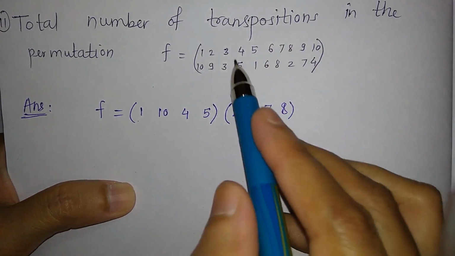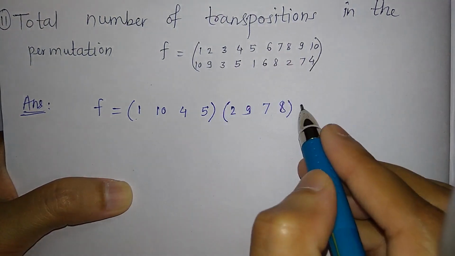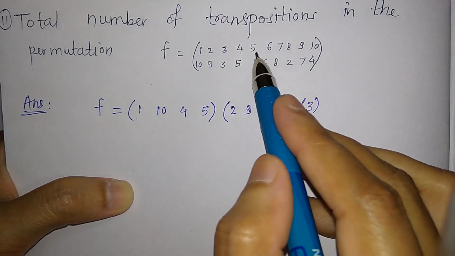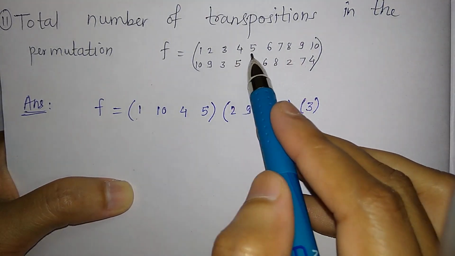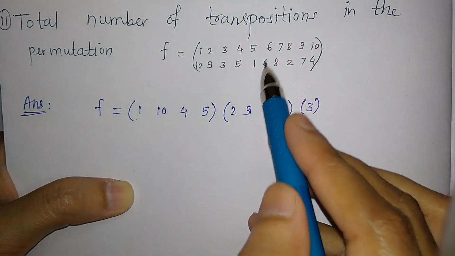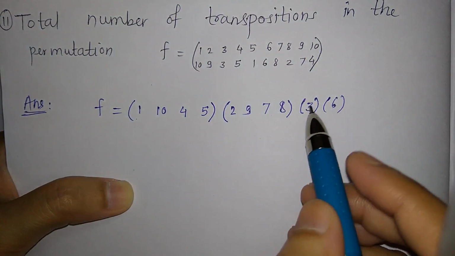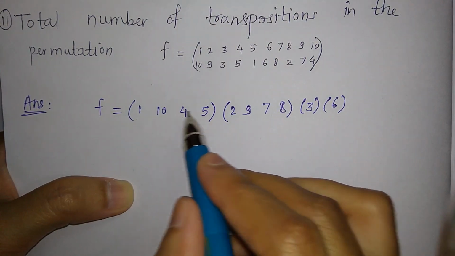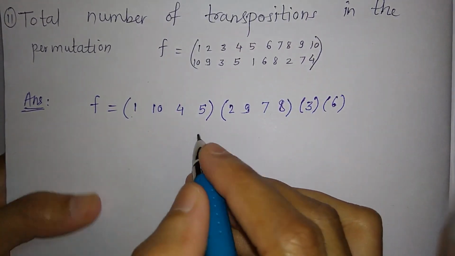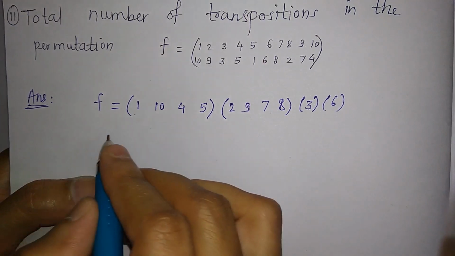Now what is the next element? 3, but 3 is mapped to 3, so it is just one element cycle, or cycle of length 1. And then again the next element is, now 4 is here, 5 is here, 6 is here, and 6 is mapped to 6, so this is just a single cycle. Now 6, 7, 8, 9 and 10, so all the elements are covered. So one element cycles we can just ignore.